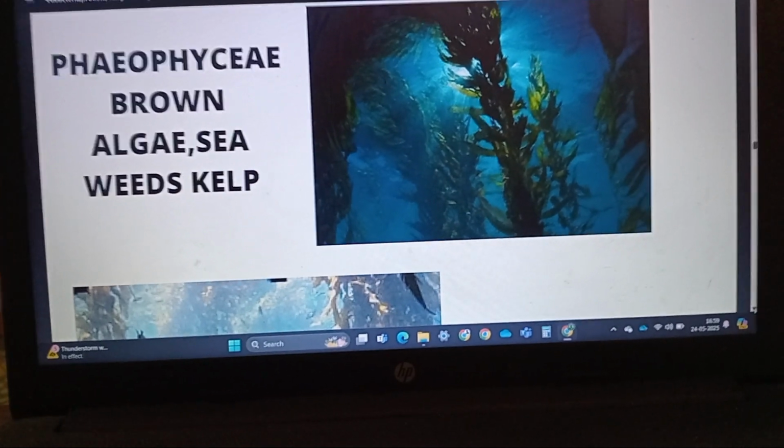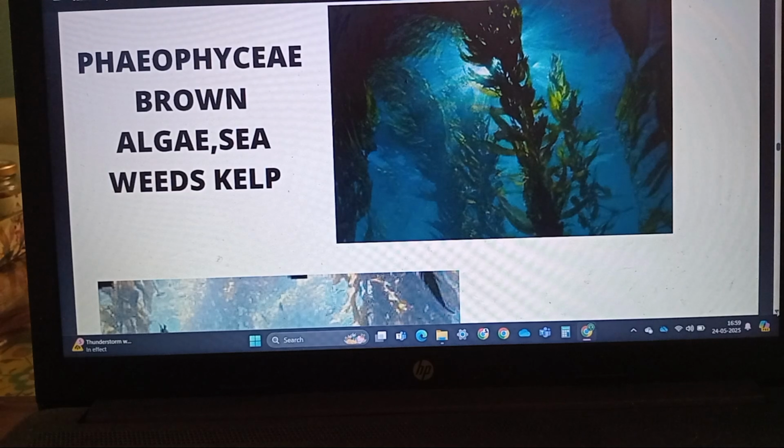Coming to the brown algae, the color of the brown algae is because of the presence of fucoxanthin, which is a xanthophyll pigment, and the color can range from olive green to brown, depending upon the pigment present. Their chloroplast will have chlorophyll a, chlorophyll c, carotenoids and xanthophyll.